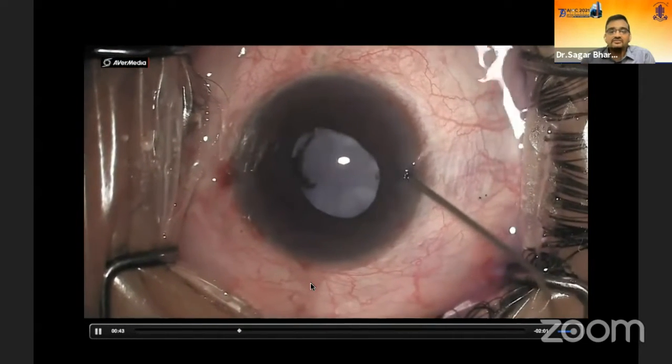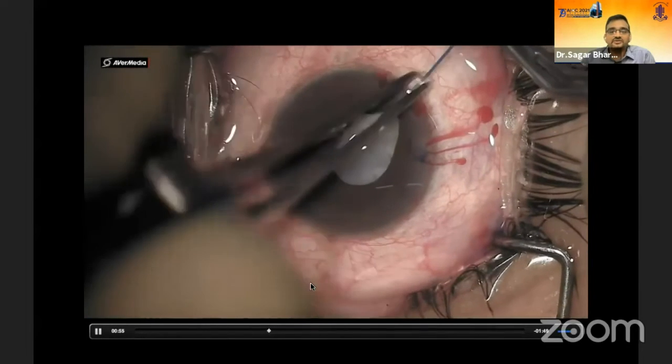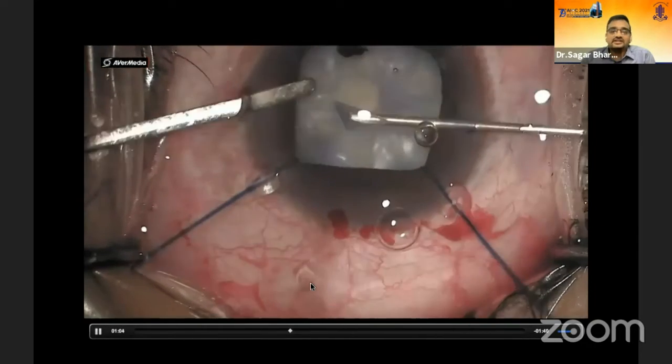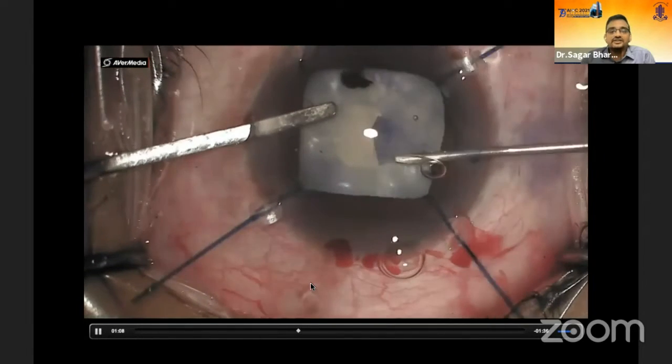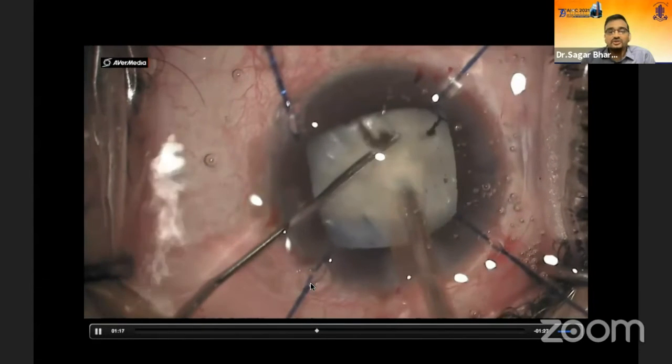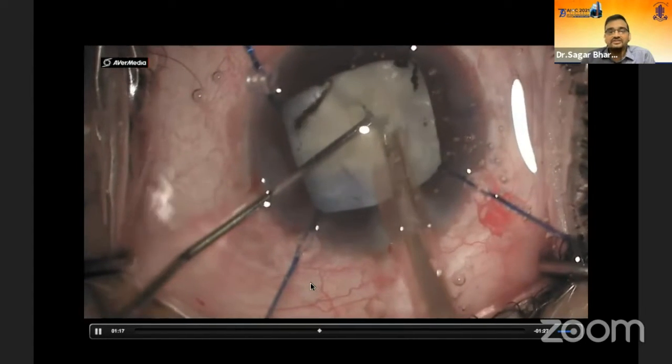most of these cases will have smaller pupils. So iris hooks become mandatory in these cases. You should never do surgeries in these eyes thinking that you will manage. It's always better to have good exposure. In this, we are having a little smaller pupil and capsular excess size, so we will deal with it later on.